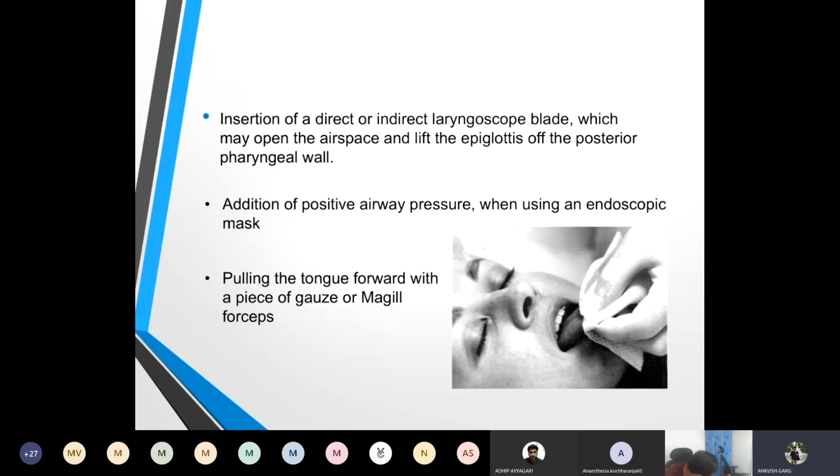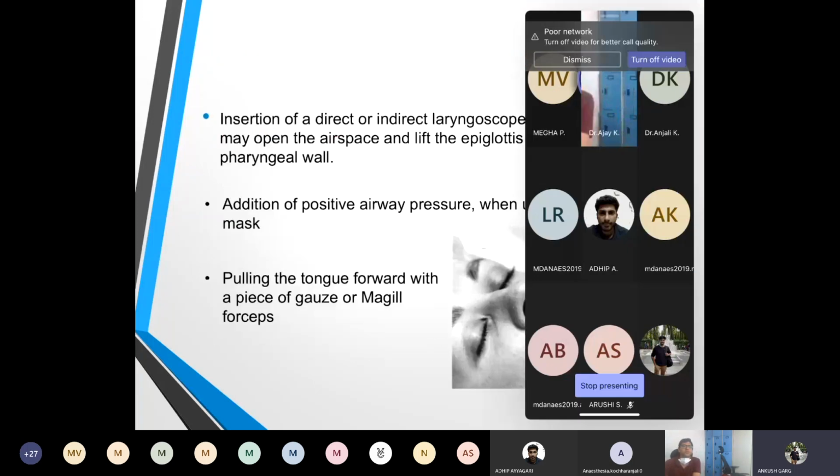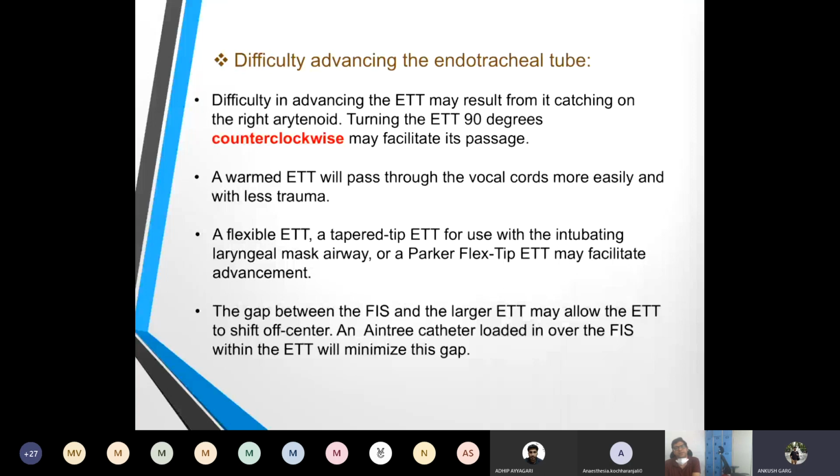Ankush, show the slide. Is it visible, sir? Yeah, right.